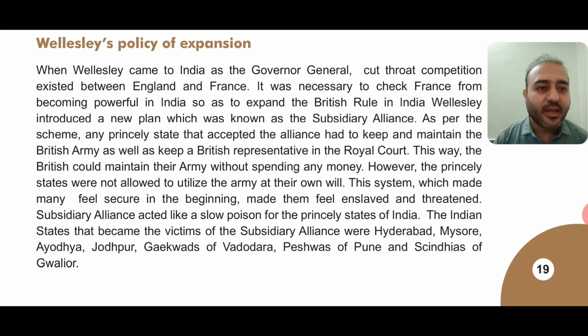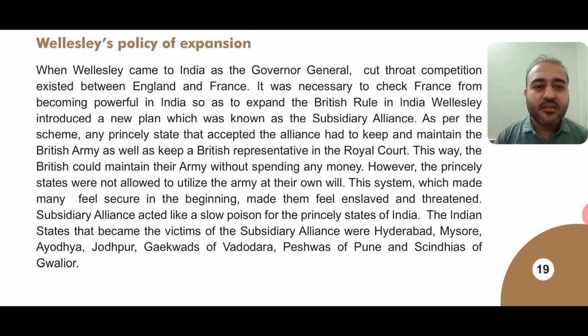Slow poison means in the beginning it was good enough for the kings, but later and later, slowly and gradually, when time passed, it started showing its sign, right? That means the kings realized that this is not a good thing that they have accepted from the Britishers.